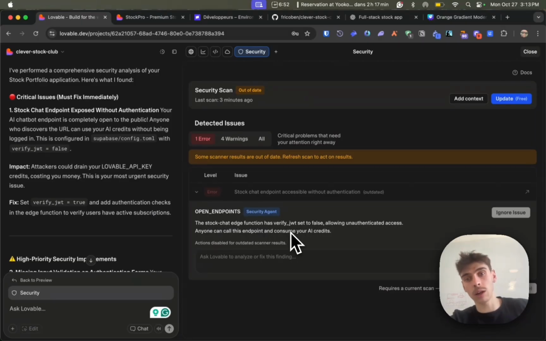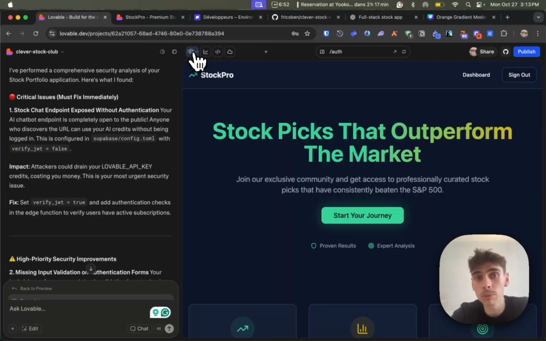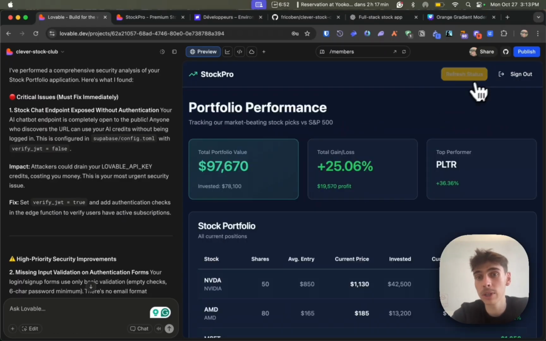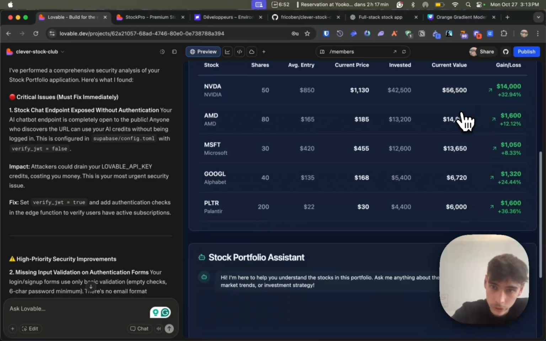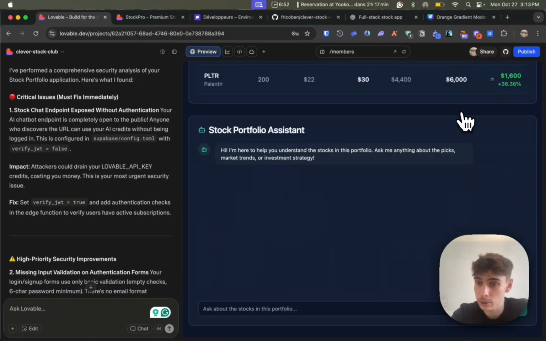So you do not have an account, which is problematic or not really problematic. It depends on how you see it, just because people that are not authenticated can use your chat and burn all your AI credits. So that's not an enormous problem for two reasons: people cannot actually use the dashboard if they are not members, remember, and also I don't have users yet.